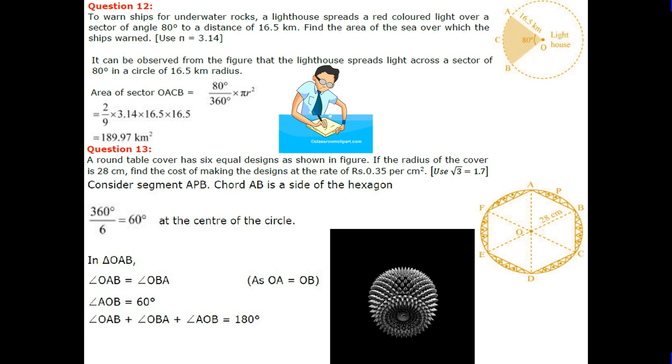Question 13. A round table cover has a 6 flower design as shown in the figure. The radius of the cover is 28 centimeter. Find the cost of making the design at the rate of rupees 0.35 per centimeter square. Root 3 equal to 1.7.